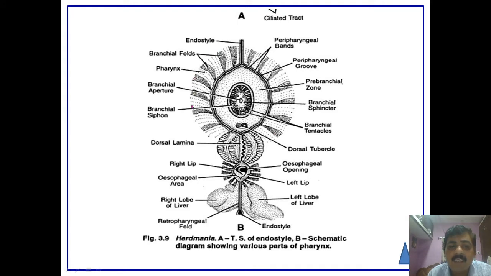The branchial folds are meant for respiration, and this opens towards the atrium. Next to that you can observe, in the mid dorsal region, the dorsal lamina, and before that there is a dorsal tubercle. And this part is the endostyle, which runs centrally.